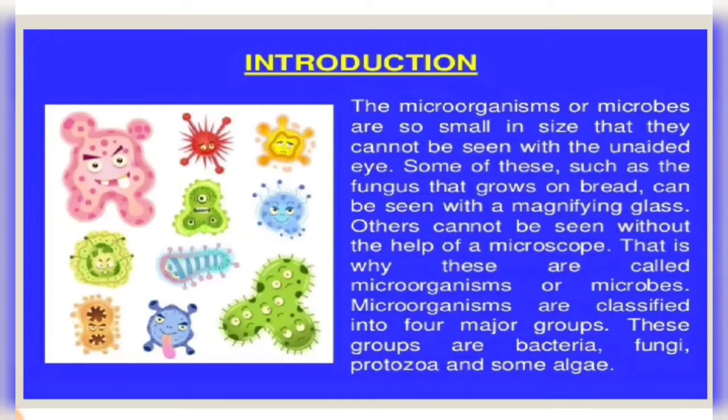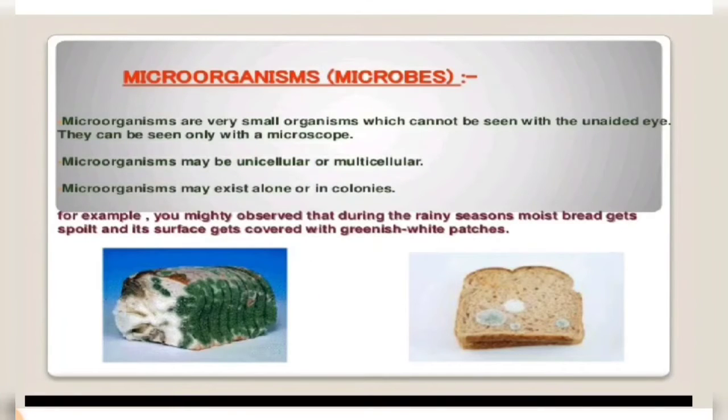For that, a microscope is required. And yes, there are different types of microorganisms. They are classified on the basis of their characteristics, shape and size. Among them are bacteria, fungi, protozoa, and some algae. Microorganisms, or microbes, are very small and cannot be seen with our unaided eyes, and they require a microscope.